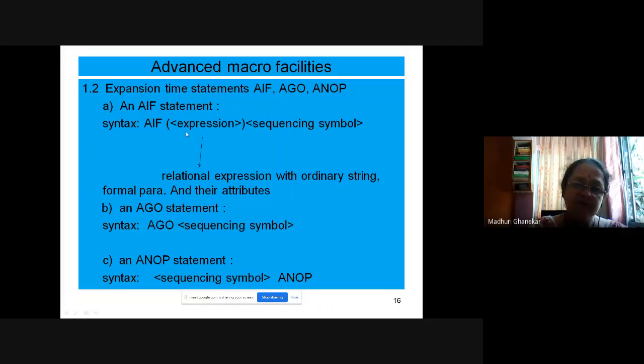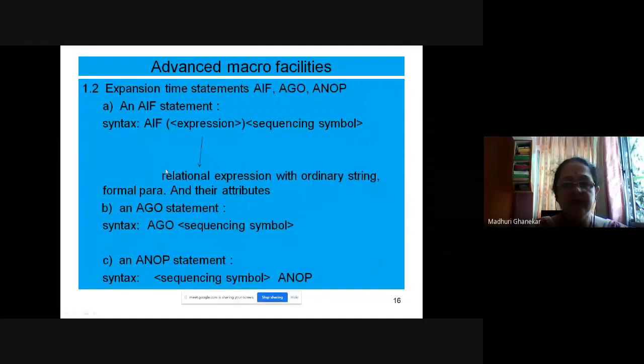So the same thing: AIF, some expression. Why are we using A? It is because the if statement appearing inside the macro body is termed AIF and not if. The expression is a relational expression with ordinary strings, formal parameters, and their attributes.